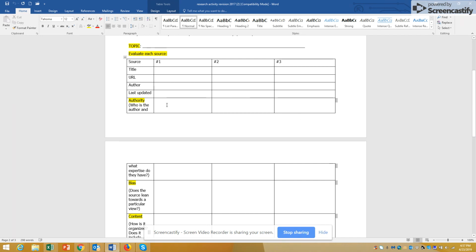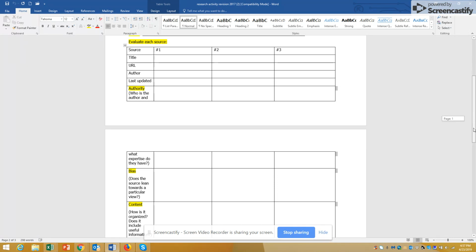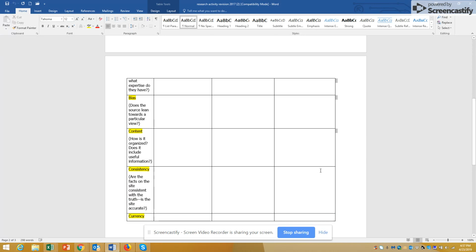All right, so here are the A, B, triple C's. We've got authority. That's who's the author and what expertise do they have. Don't just write yes or no, make sure you really explain your answer. Bias, does the source lean toward a particular view? Not just yes or no. Yes, because, no, because. Is it particularly leaning toward one particular viewpoint?